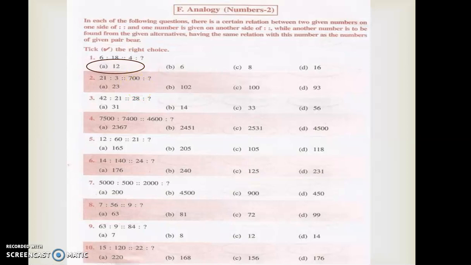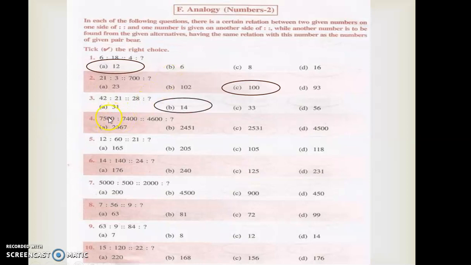So what will come? 100 will come, correct? So next is 42, 21. If I divide 42 by 2, I will get 21, correct? So if I divide 28 by 2, the answer will be 14, okay?